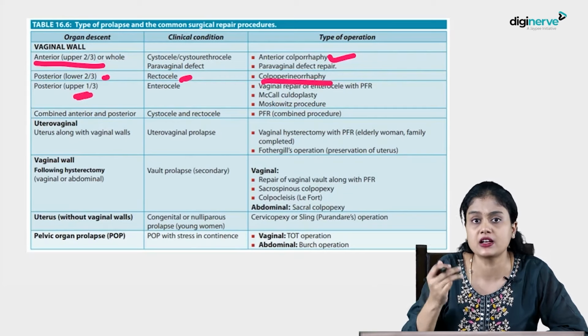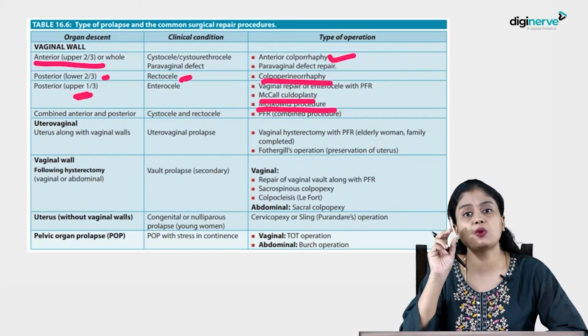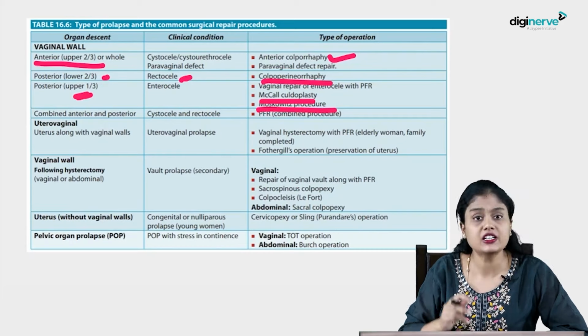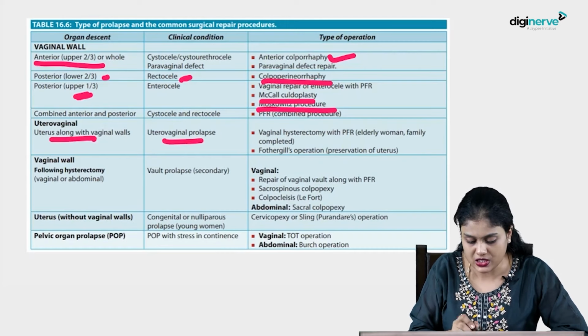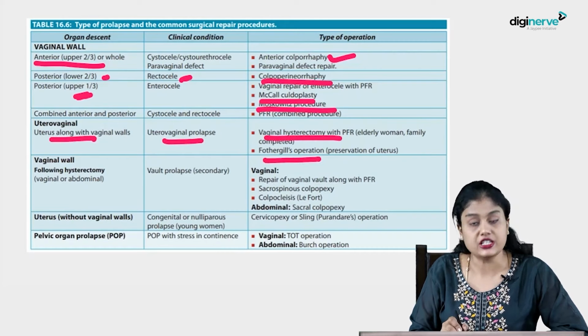Small intestine bowels. Here, for surgery, when you do it vaginally it is the Mc Call culdoplasty. Abdominally, when you do it, it is the Moschcowitz procedure. Okay, those are the procedure names. Coming to the anterior and posterior together, it is pelvic floor repair. That is anterior colporrhaphy and posterior colpoperineorrhaphy. Coming to uterovaginal prolapse, vaginal hysterectomy or Fothergill surgery to preserve the uterus.